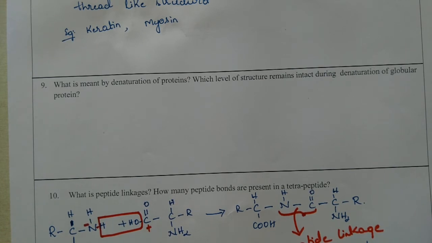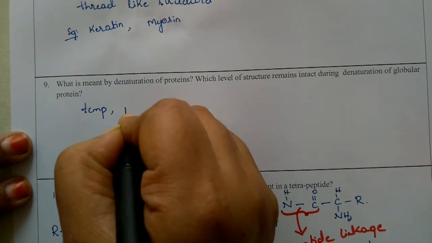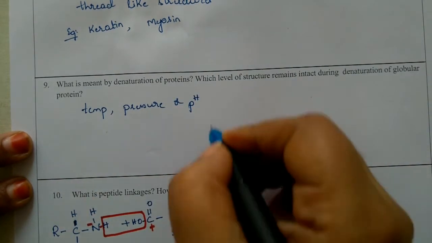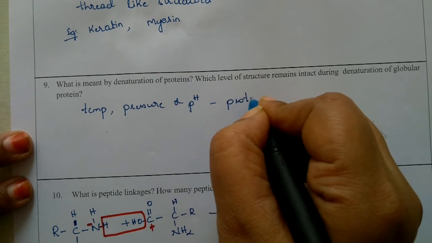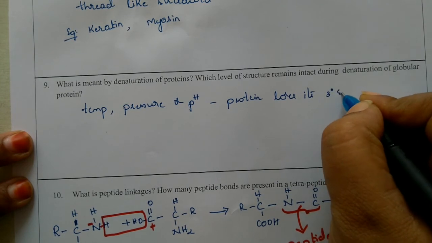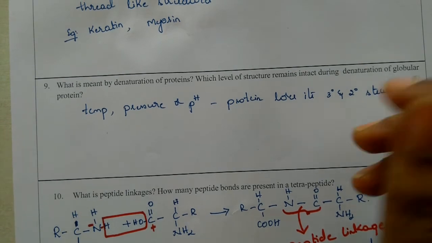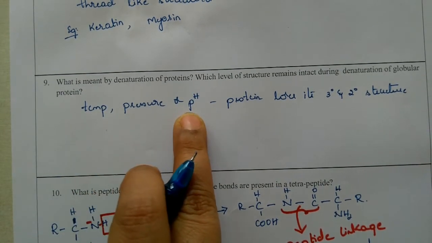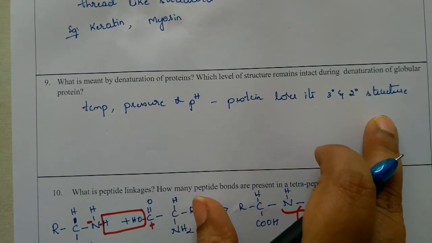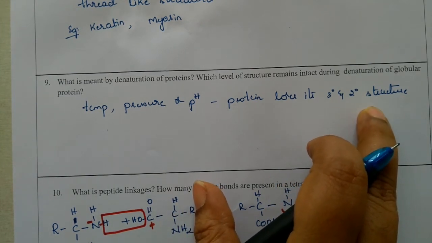If you change either temperature, pressure or pH, the protein loses its tertiary and secondary structure. Then it is called denaturation of protein.